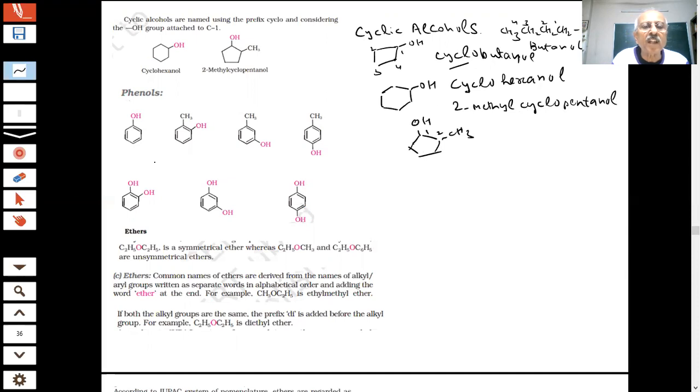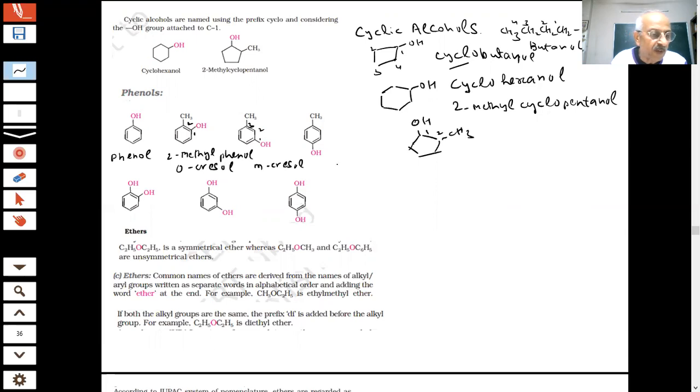Now these are the phenols, students. The IUPAC name has been accepted as phenol. And this compound, if I number 1, 2, will be 2-methyl phenol. The common name, which I'm also telling you, is orthocresol. What will be this? 1, 2, 3. This will be 3-methyl phenol, and the common name is metacresol. You can note down the common names.